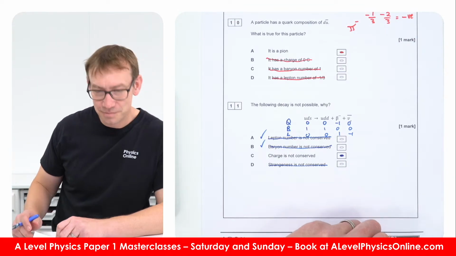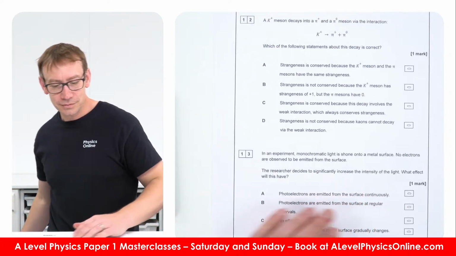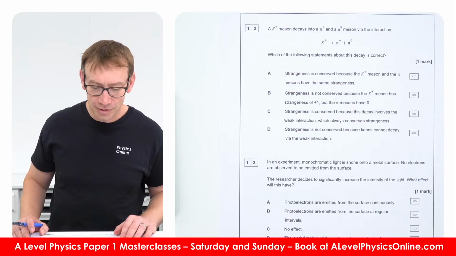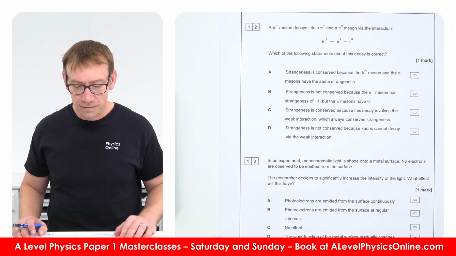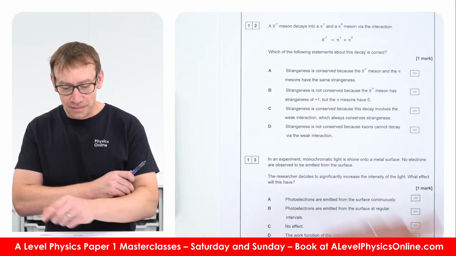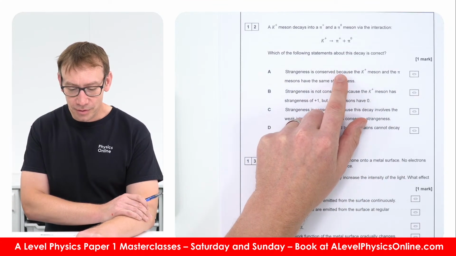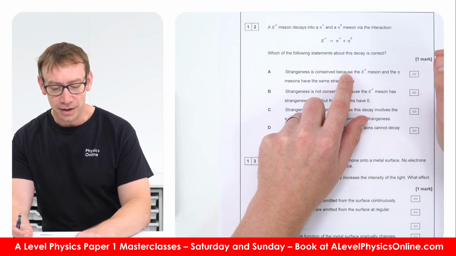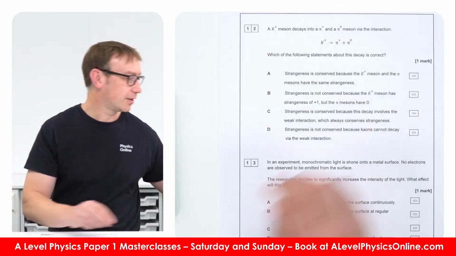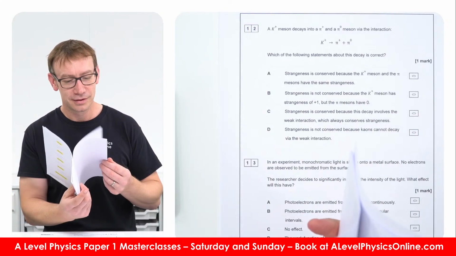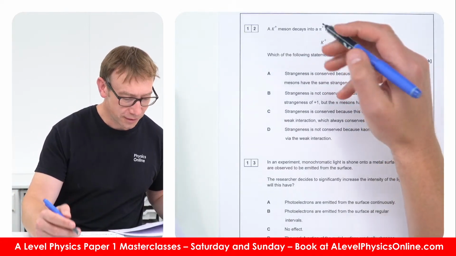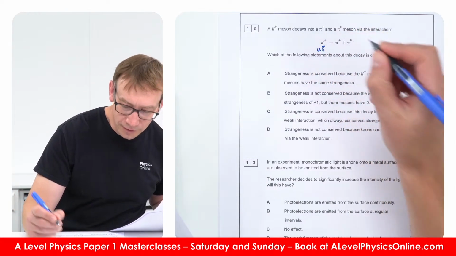Okay, right. All good so far? Should we do a few more? Oh, here we go. A K plus meson decays into a pion plus and a pion naught. Which of the following statements is correct? Now, the first one you don't know because you don't need to know the strangeness of a kaon. Or do you have to know the strangeness of a kaon? Actually, no, you do. You need to know that a kaon, the quark structure, is up anti-strange.